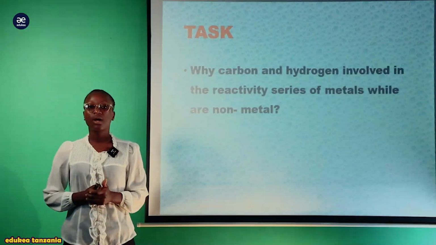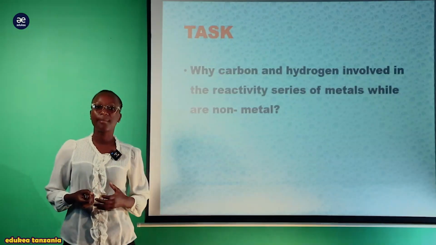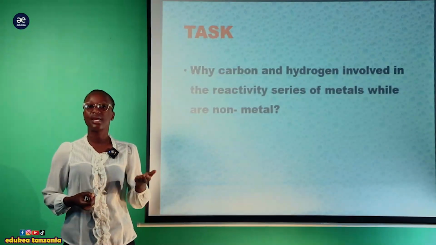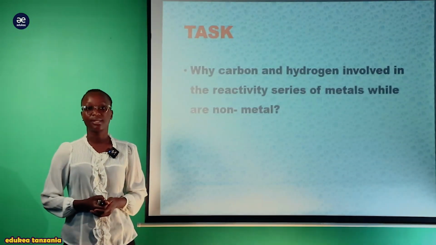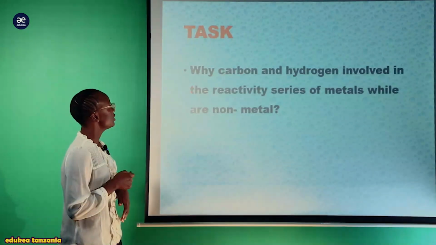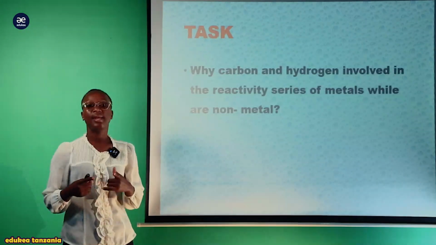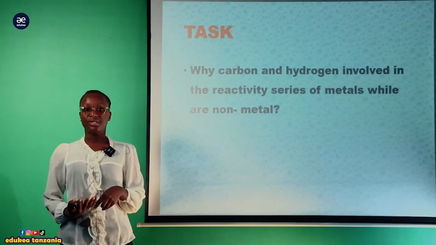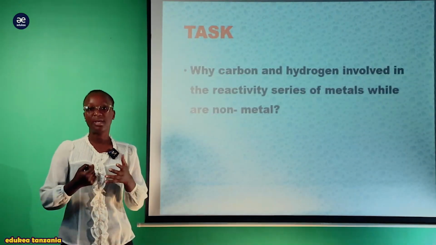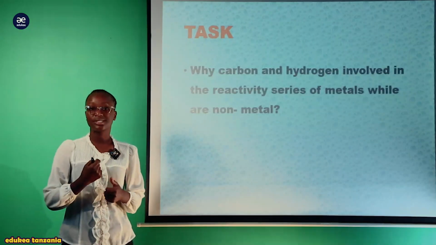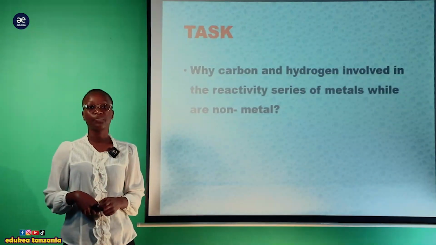Now my students, after looking at the whole concept here of carbon and hydrogen in the reactivity series of metals, na tumeona sababu kwa nini zimekuwa placed wakati zenyewe ni non-metals. Now there is a question here for you. Why this question? Just to improve your understanding. Umeelewa session? Now the question is, why are carbon and hydrogen involved in the reactivity series of metals while they are non-metals? Kwa nini zinakuwa involved? Kwa nini zimekuwa placed katika ile series na zenyewe ni non-metals? And here we are talking about all metals. I hope kwa sababu umesikiliza session vizuri, itakuwa ni rahisi kwako sana ku attempt hili swali, very simple and interesting for you.